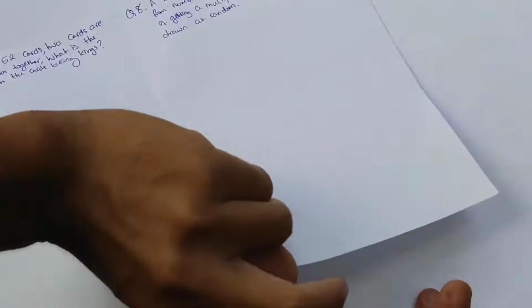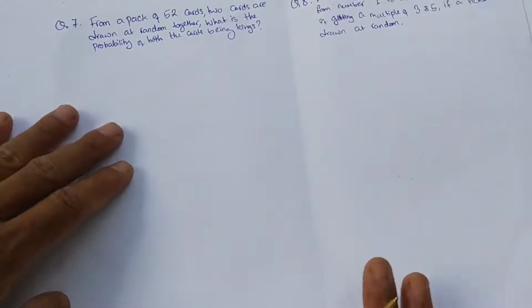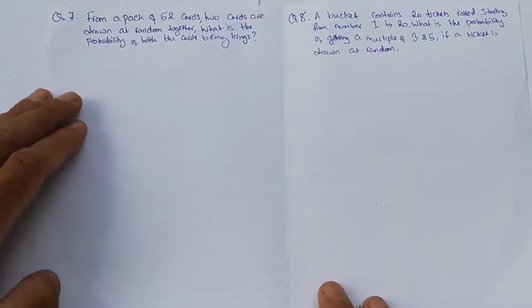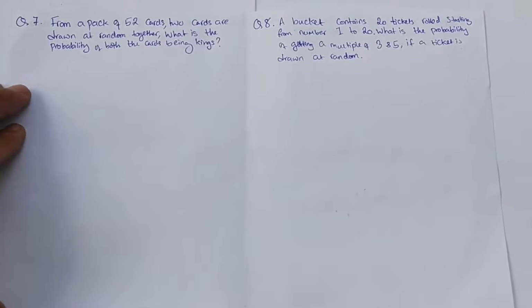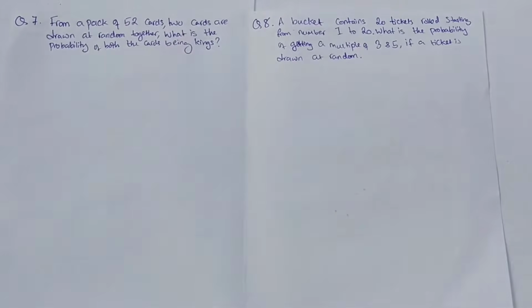So let's move on with question number 7. Let's read the question first. From a pack of 52 cards, 2 cards are drawn at random together. Total number of possible outcomes is 52C2. What is the probability of both the cards being king? The probability of getting both the cards king.